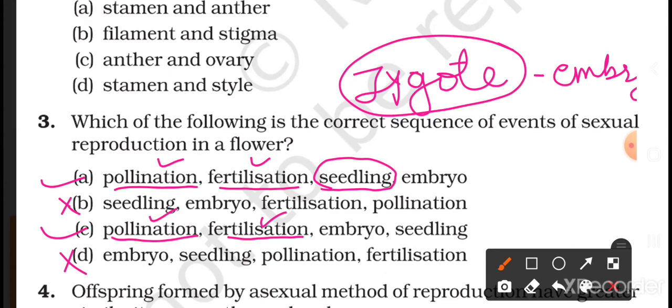Seedling is the small little plant which forms after the germination of a seed. So we will cancel this option, because first the embryo is formed, then the seed is formed, and from that seed, after germination, the seedling forms. So in this way option C is correct. Pollination, then fertilization, then embryo and then seedling.